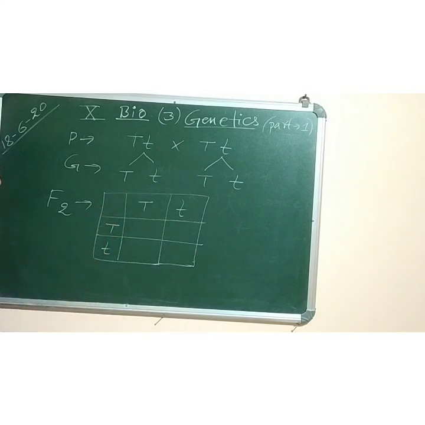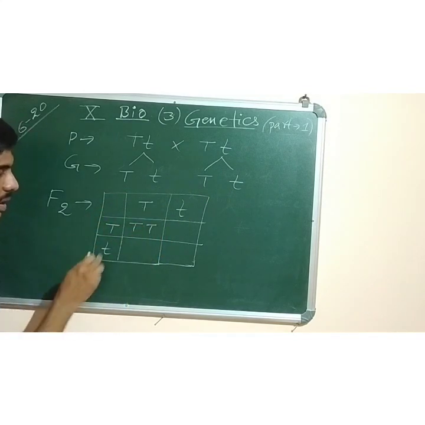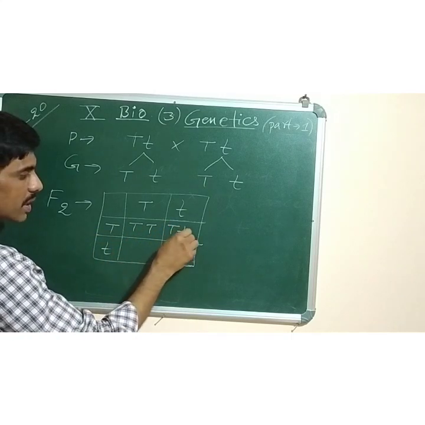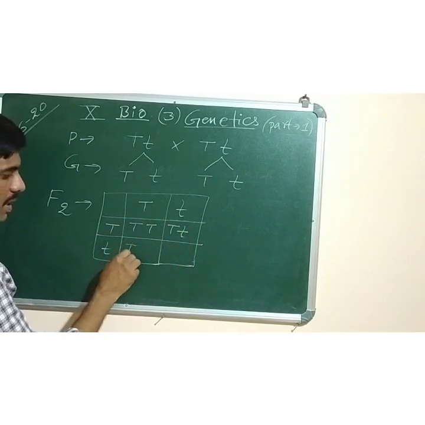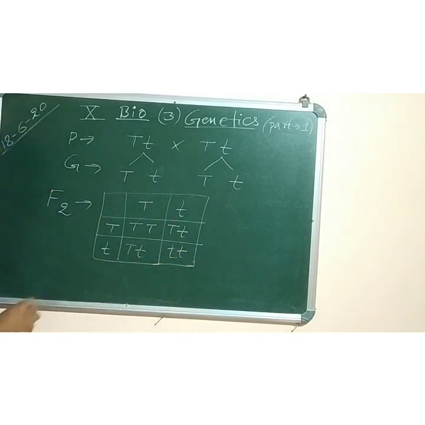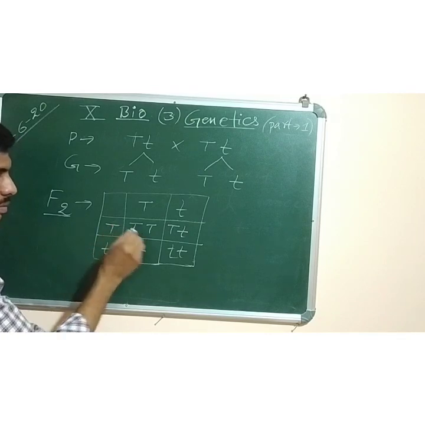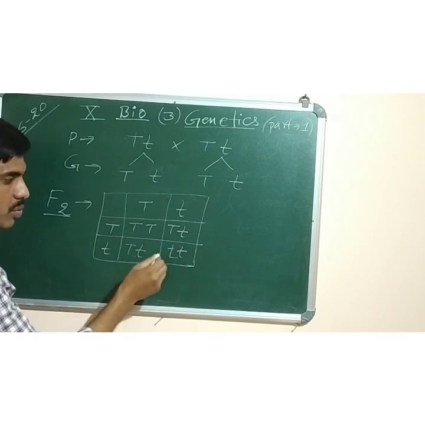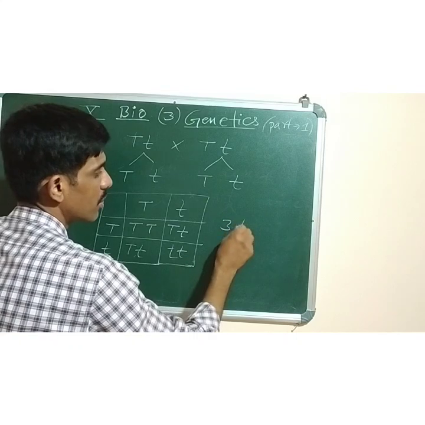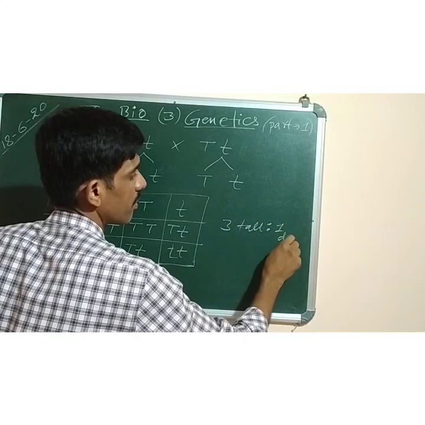So male and female you can draw. Now see, capital T, capital T. Both are capital T here. In the second one, capital T, small t. Third one, capital T, small t. Fourth one, both are small t. Now let's look at the result. There are four plants produced in the F2 generation. Now, how many plants are tall? This is tall, this is also tall, this is also tall. One is dwarf. So three are tall to one dwarf, the ratio I am writing.